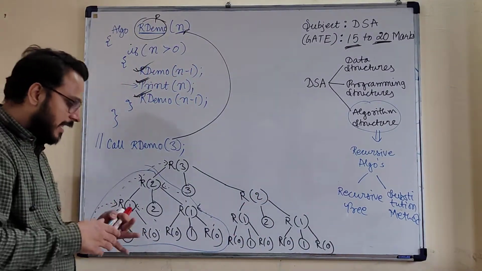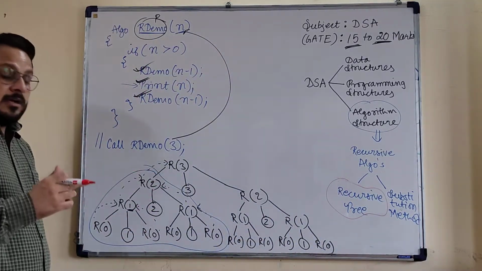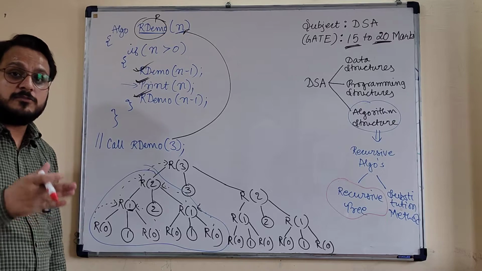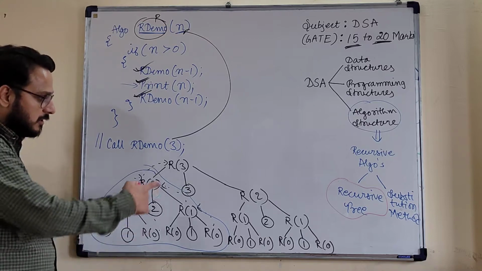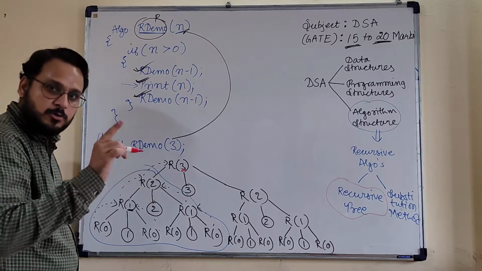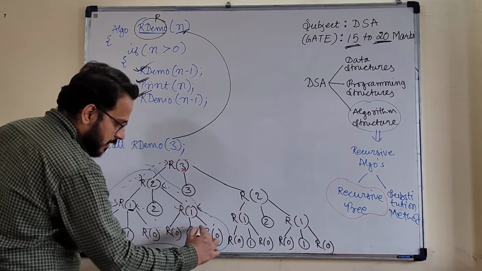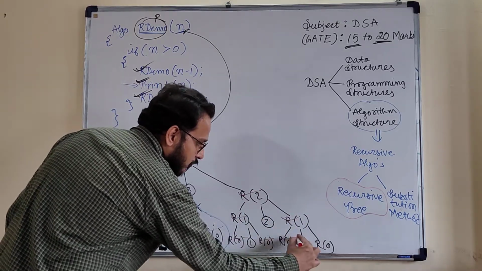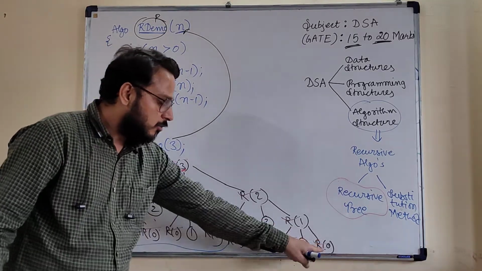So if we talk about the analysis method of this algorithm, that is the recursive tree method. In the recursive tree method, two approaches are there. If we want to find the time complexity of this algorithm, the time complexity is bounded by the total number of algorithmic calls needed by the algorithm. So this algorithm, on the basis of input size 3, is requiring how many calls? You just check it. 1 2 3 4 5 6 7 8, followed by 9 10 11 12 13 14 15. So on the given value of 3, the total calls are 15.